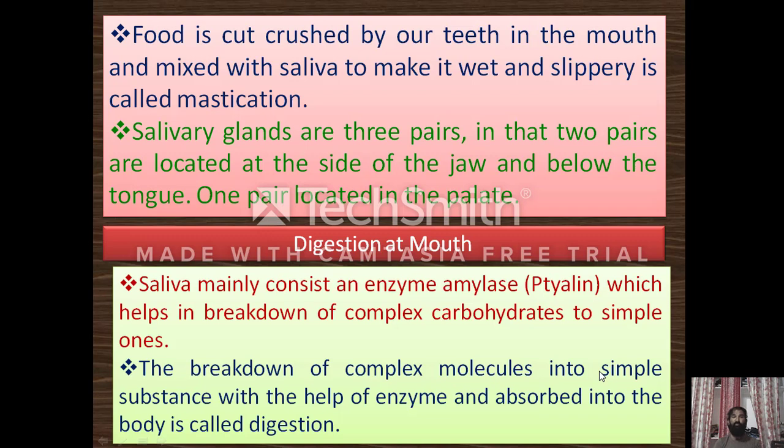For example, if you eat rice, it mainly contains starch. Starch is a complex carbohydrate, a polysaccharide, which is broken down to form maltose sugar, a simple sugar. The breakdown of complex molecules into simple substances with the help of enzymes is known as digestion. So the digestion at the mouth we have already discussed.